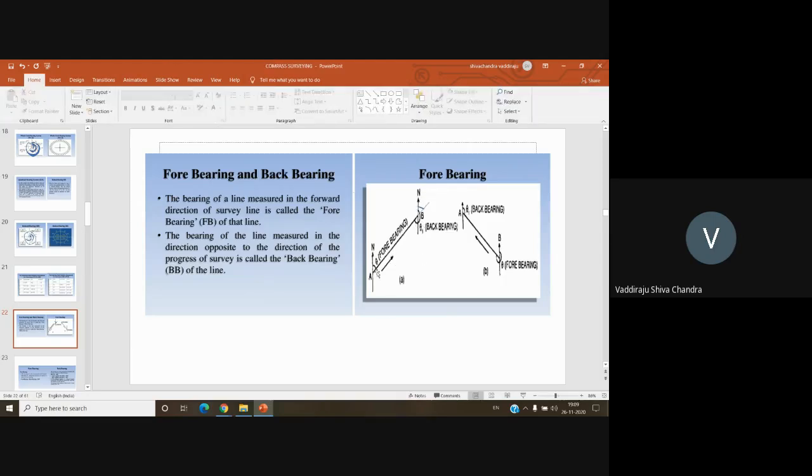Will it be the same, theta, or will it be different? Same, sir. Because this is a straight line, the angle will be the same with respect to the perpendicular.